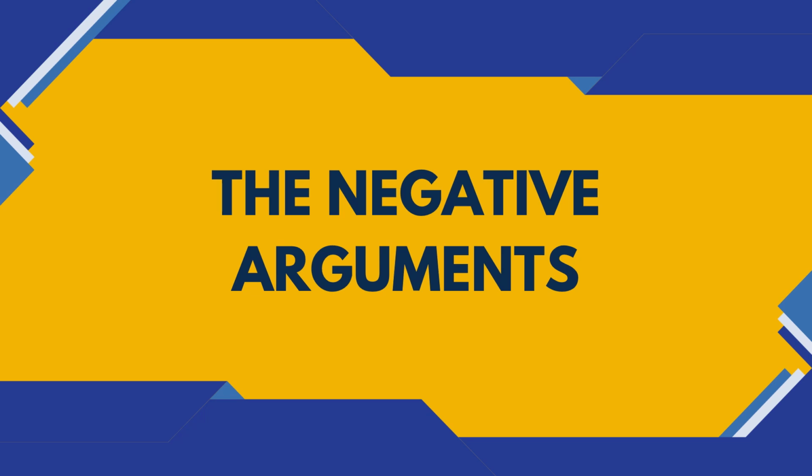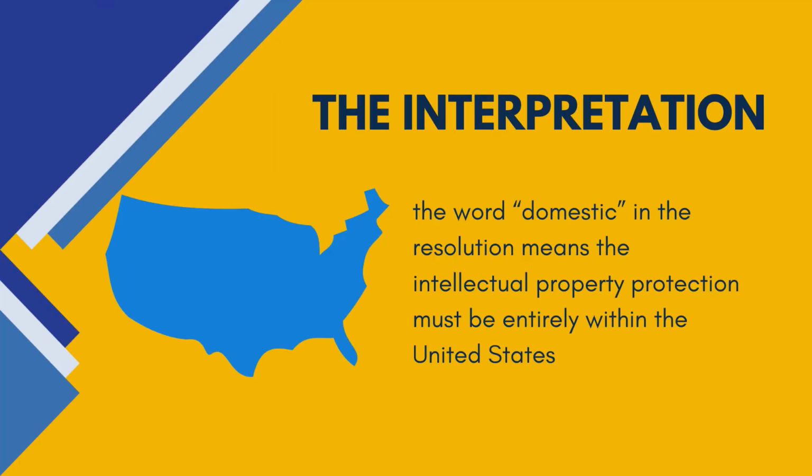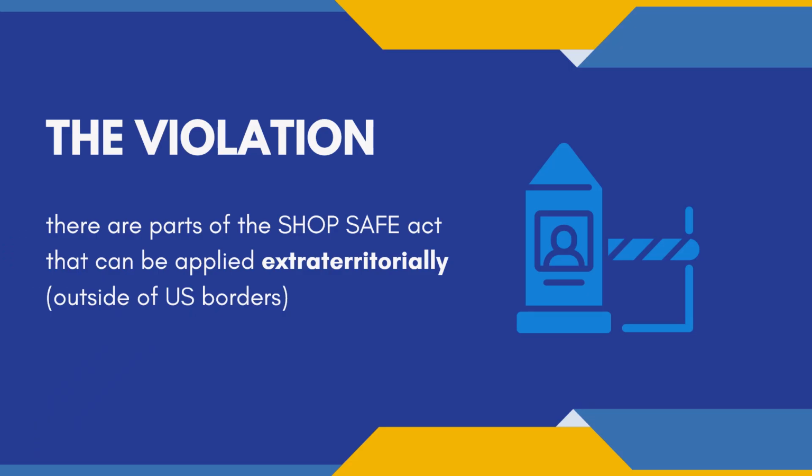Here are the negative arguments in this case. The interpretation is going to say that the word domestic in the resolution means that the intellectual property protection must be entirely within the bounds of the United States. It can't take place anywhere other than the United States. They're going to argue that there are parts of the Shop Safe Act that can be applied extraterritorially or outside of U.S. borders.